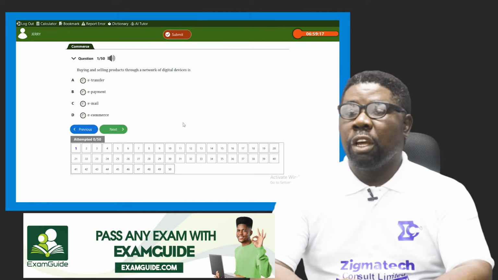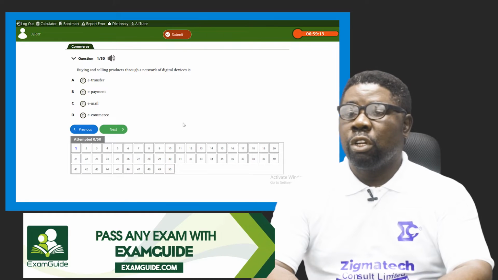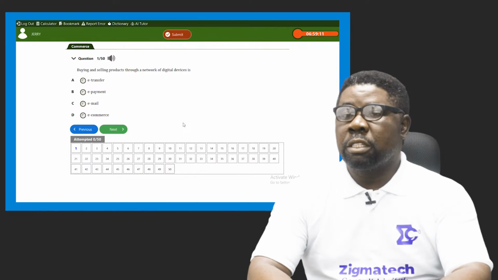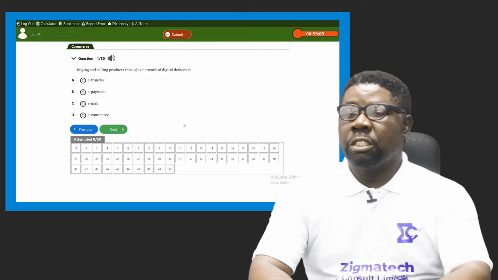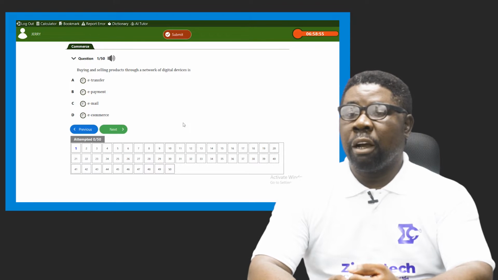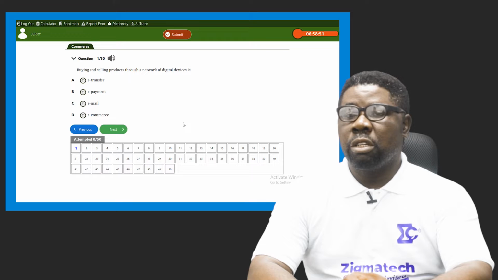So any transaction, buying and selling, that is done through a computerized system which has to do with the internet is known as electronic transactions, or you can call it what? E-commerce. And so from the options we have no other one but option D, because number one says e-transfer.